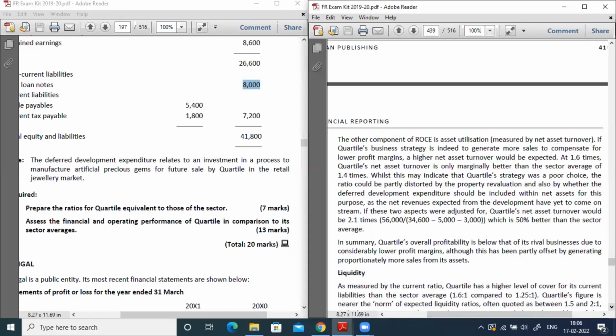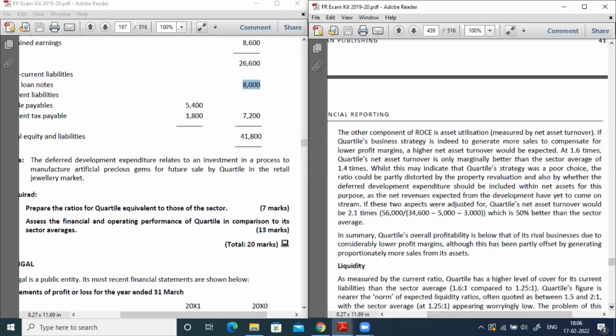So here the other component of return on capital employed is asset utilization, that is the net assets turnover ratio. So if the company's business strategy is indeed to generate more sales to compensate for the lower profit margin, very interesting, please try to understand. So here we were of the opinion that the company wants to increase sales in order to compensate for the lower margin on profit. So a higher net assets turnover would be expected. It means that if the company wants to increase the sales, the net assets turnover ratio should be very high.